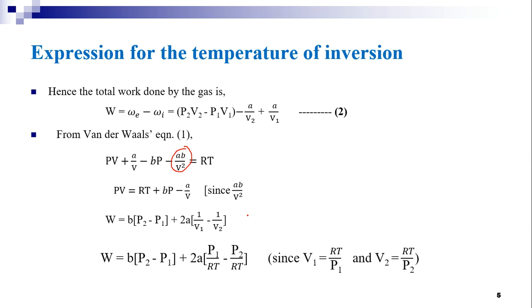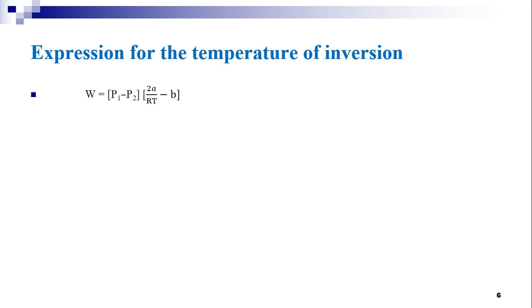But V1 is equal to RT by P1 and V2 is equal to RT by P2. Therefore, the work done expression becomes W is equal to B into (P2 minus P1) plus 2A into (P1 by RT minus P2 by RT). Now W is equal to (P1 minus P2) into (2A by RT minus B).